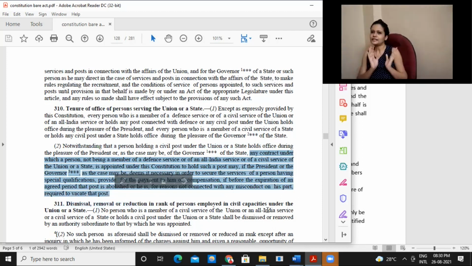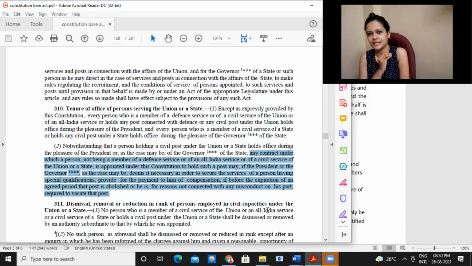Now, yes, we are saying first of all that this person will hold office during the pleasure of the president or governor. But take for example, a person was being appointed to hold this office for maybe 10 years, or until they attain the age of 60 years, 45 years, whatever. There was one agreed term for which this person was being appointed. Now, if all of a sudden the president or governor just says, okay, fine, your job is done, you just go, that also would not be justified.